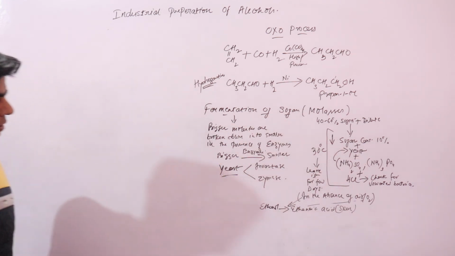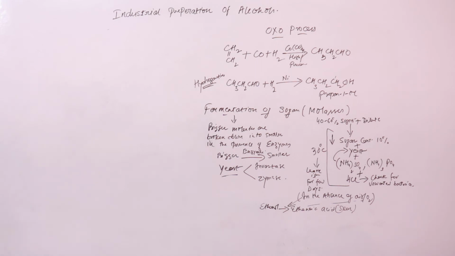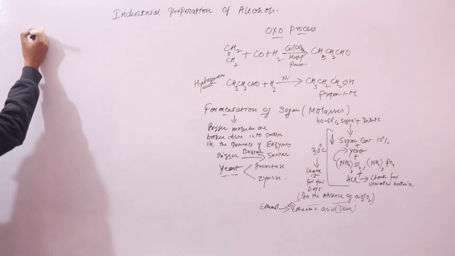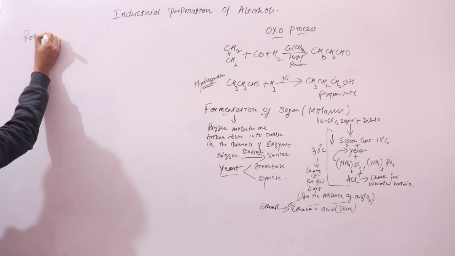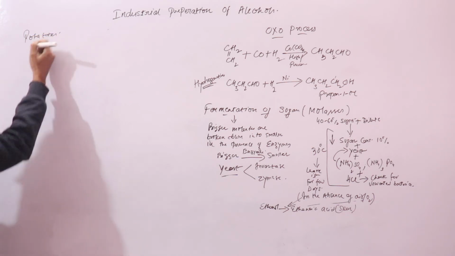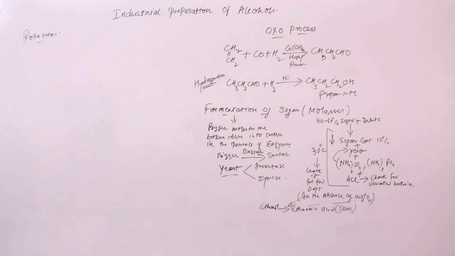We'll just quickly see the reactions. Here you have starchy material, say potatoes.